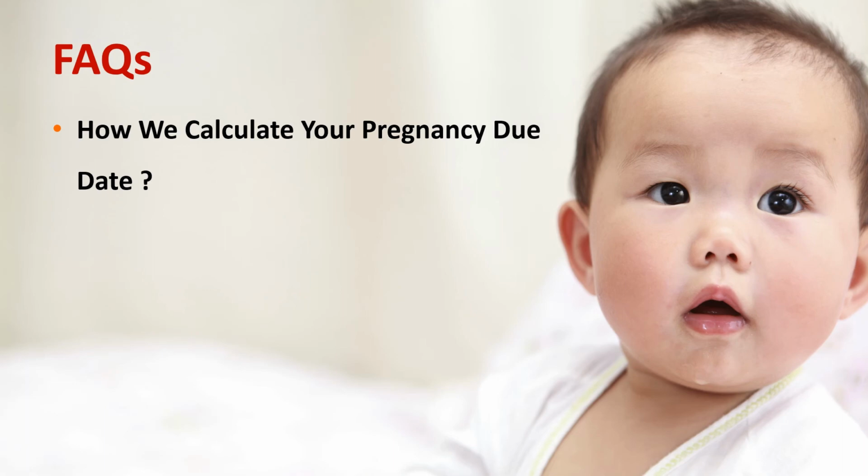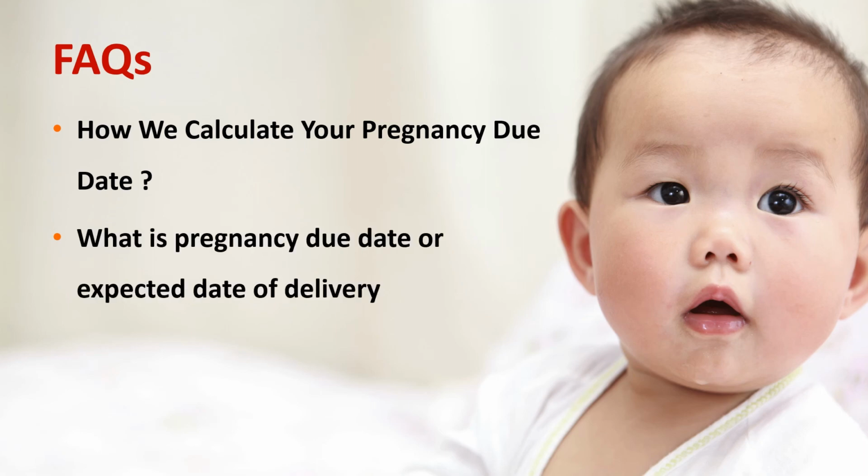But the most frequently used method is by your LMP, because this information is readily available and most often women remember their last period date. And it does not involve the use of any specialized equipment. So this is the most popular way of calculating the due date. We basically add 280 days, or 40 weeks, or 9 months and 7 days to your last period date and calculate the due date.